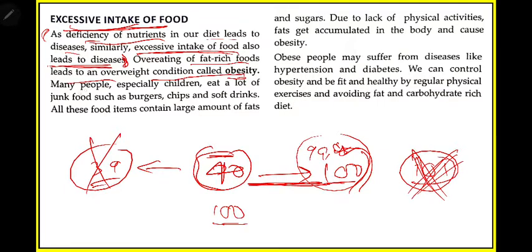Okay, many people, especially children, eat a lot of junk food such as burgers, chips, soft drinks. All these food items contain large amounts of fats and sugars. Due to lack of physical activities, fat gets accumulated in the body and causes obesity. So in children also this might happen. What do children or youngsters do? They eat more chips, burgers, soft drinks, cold drinks, and all these things contain a maximum amount of fat.